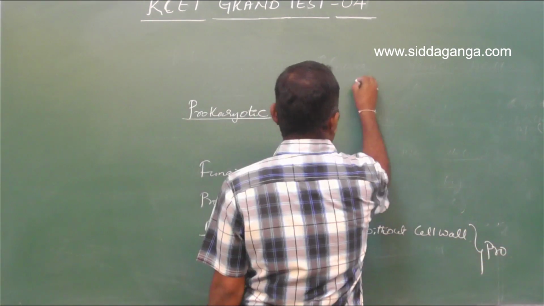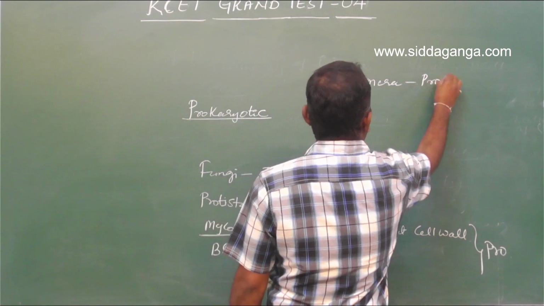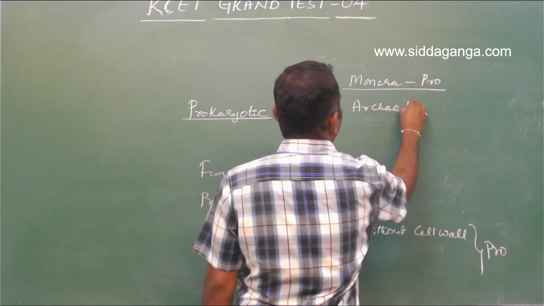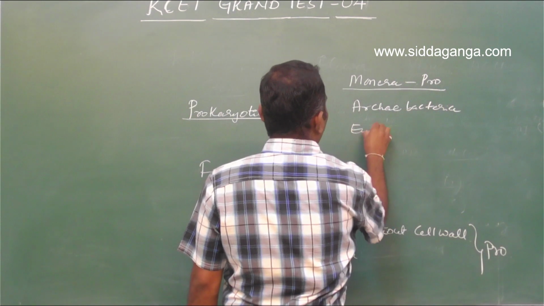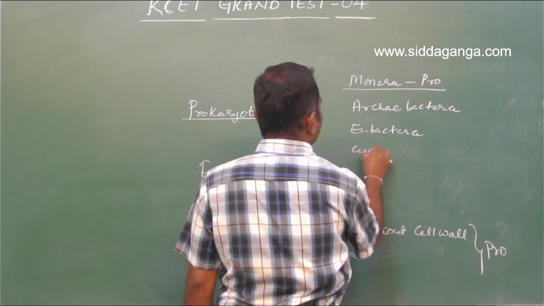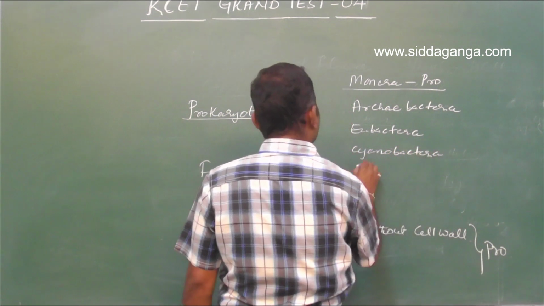That means in kingdom Monera, what does it include? All the prokaryotes. So these may be archaebacteria, eubacteria, or cyanobacteria, and it also includes mycoplasma.